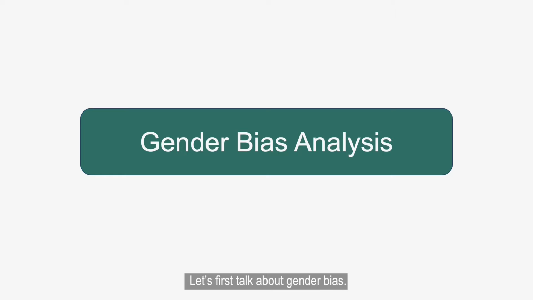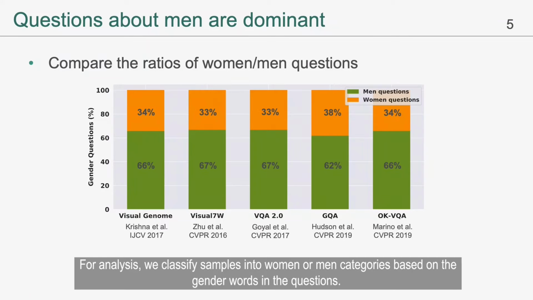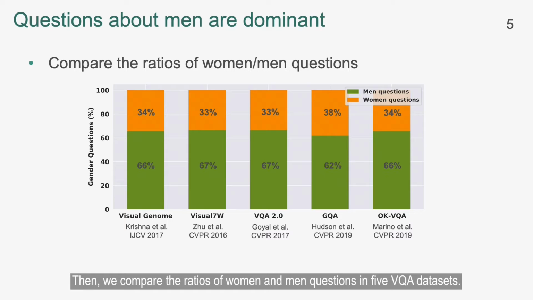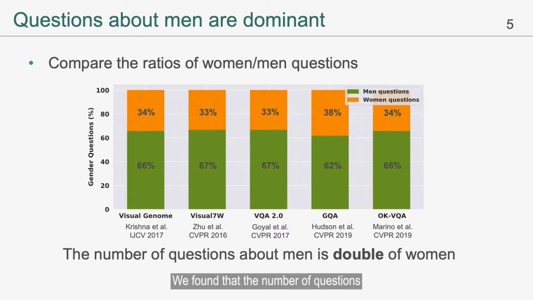Let's first talk about gender bias. For analysis, we classify samples into women or men categories based on the gender words in the questions. Then we compare the ratios of women and men questions in 5 VQA datasets. We found that the number of questions about men is about double of women in all the datasets.